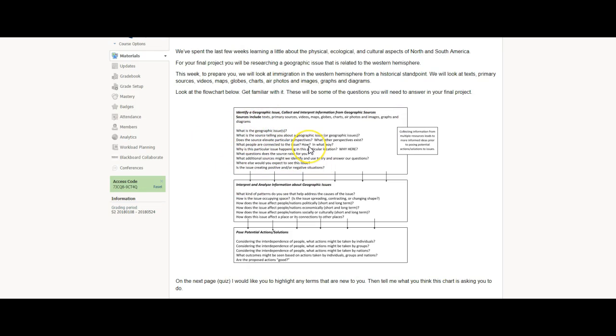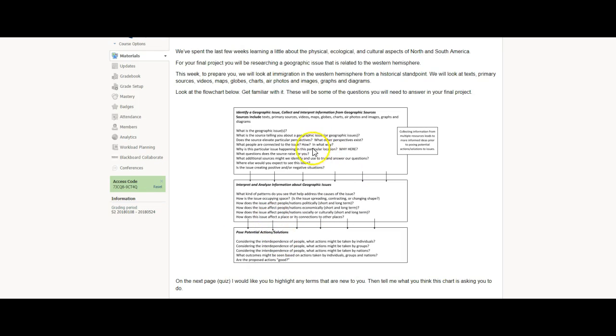These would be some of the questions you would ask yourself. Like, why is this particular issue happening in this location? Remember that collecting information from multiple sources leads to more informed ideas before you come up with your solution. So you do your research, you make a hypothesis, you do your research, you answer your hypothesis. Just like in science, but with social studies words.